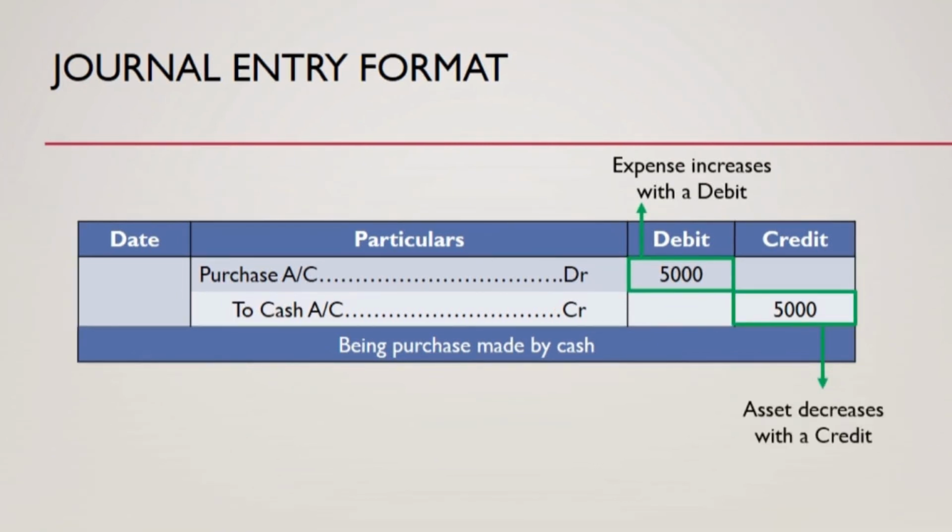There is an increase in purchases, and purchases are expense accounts. We increase expenses with the debit, and there is a reduction in cash, because we are paying cash towards the purchase, and an asset account, like the cash account, decreases with a credit. So that is why we credited the cash account.